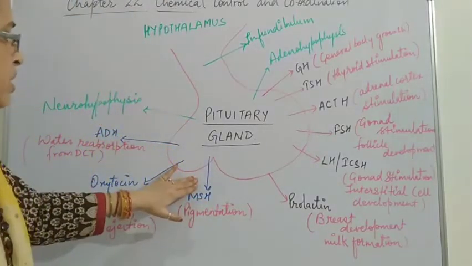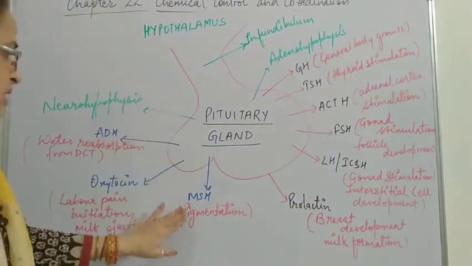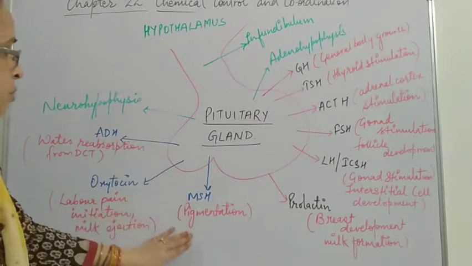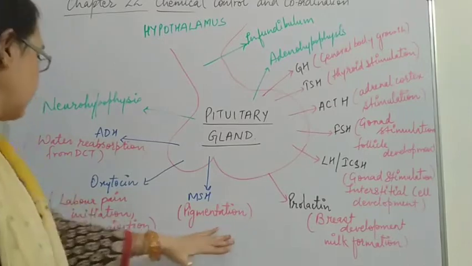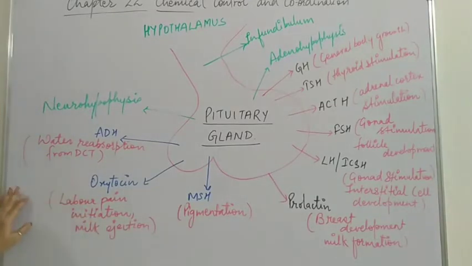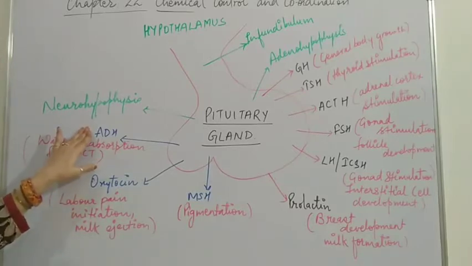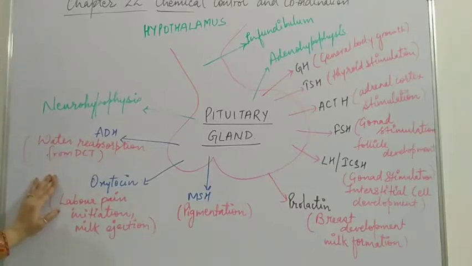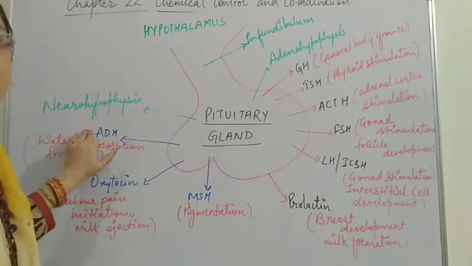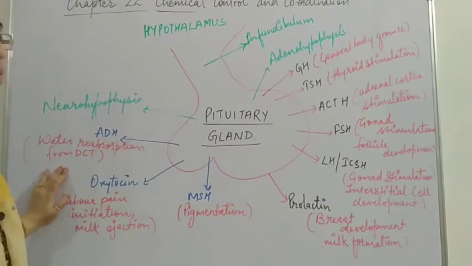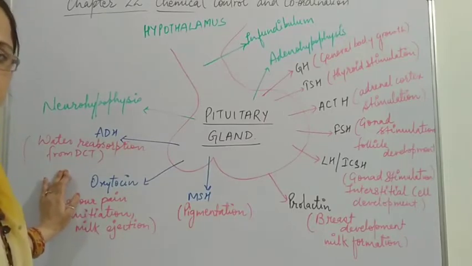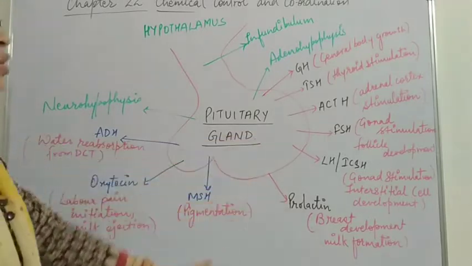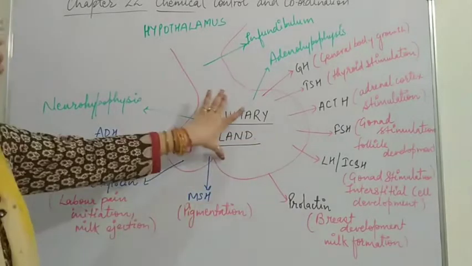Then we discuss the hormones of the neurohypophysis. MSH, melanocyte stimulating hormone, is responsible for pigmentation of the skin. Then oxytocin hormone, for labor pains initiation and milk ejection. And the last one is ADH, antidiuretic hormone, responsible for water reabsorption from the DCT, the distal convoluted tubule. So these are the hormones of the pituitary gland.